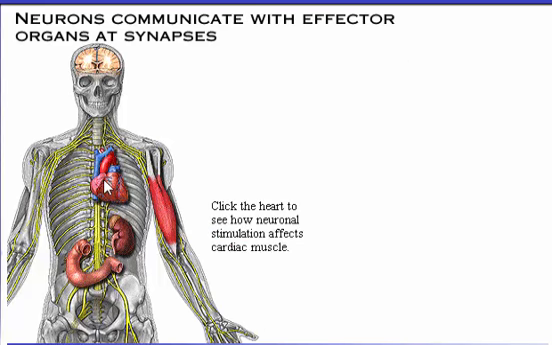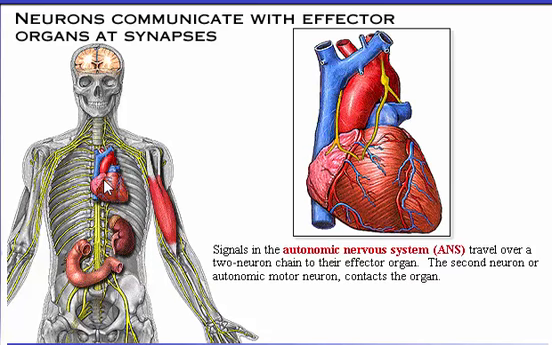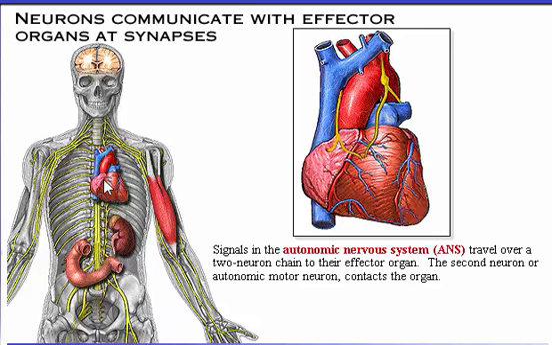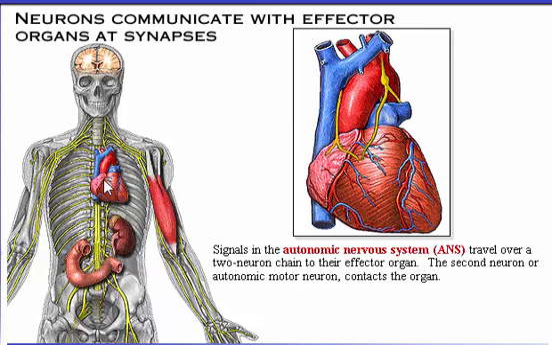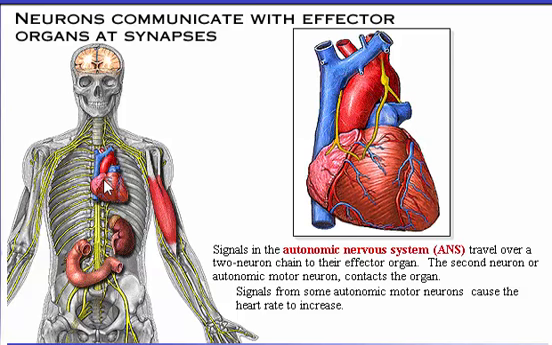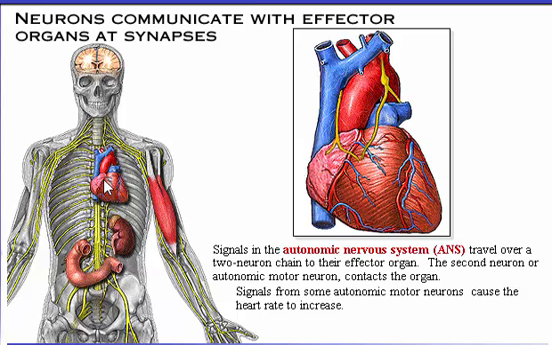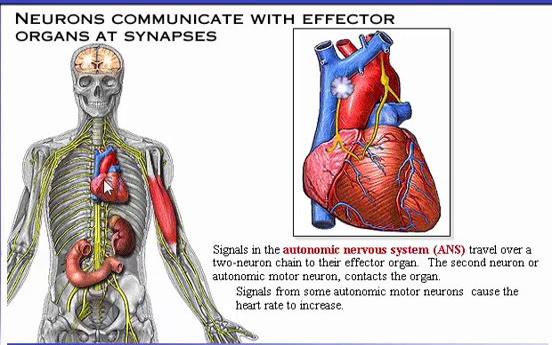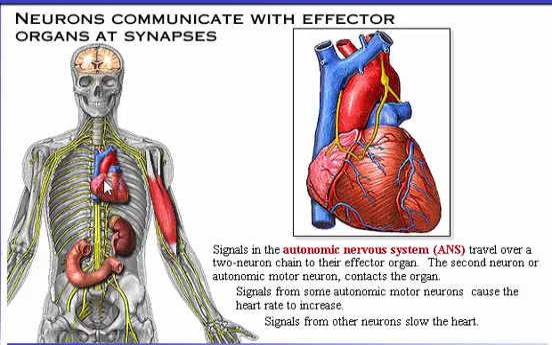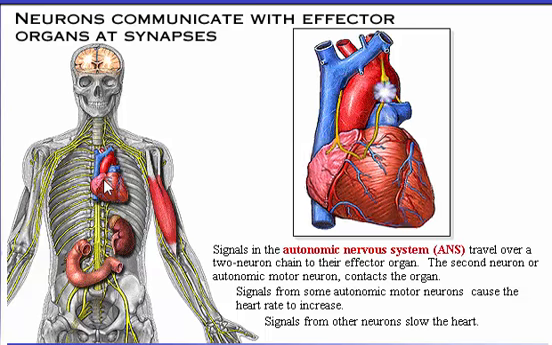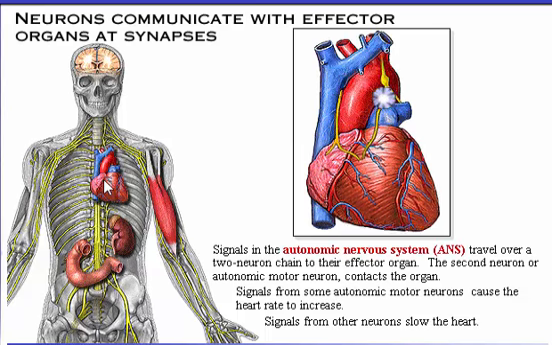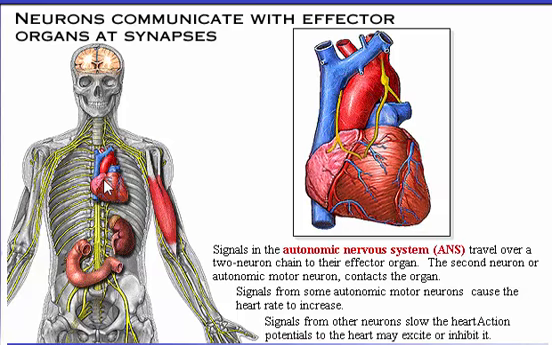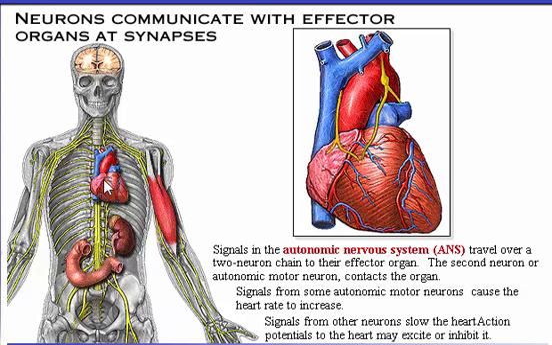Click the heart to see how neuronal stimulation affects cardiac muscle. Signals in the autonomic nervous system travel over a two-neuron chain to their effector organ. The second neuron, or autonomic motor neuron, contacts the organ. Signals from some autonomic motor neurons cause the heart rate to increase. Signals from other neurons slow the heart. Action potentials to the heart may excite or inhibit it.